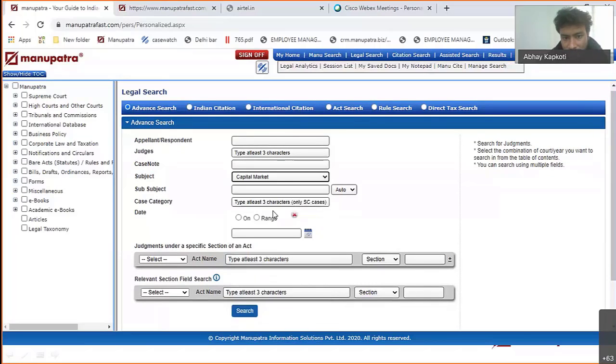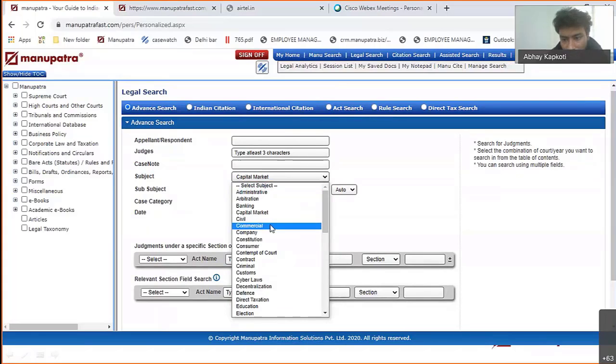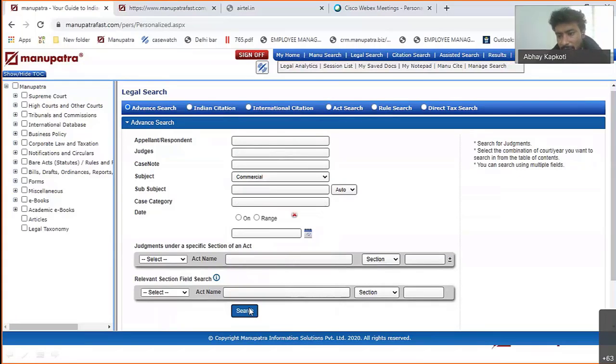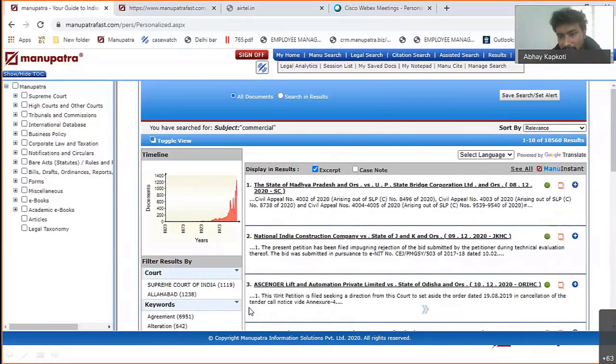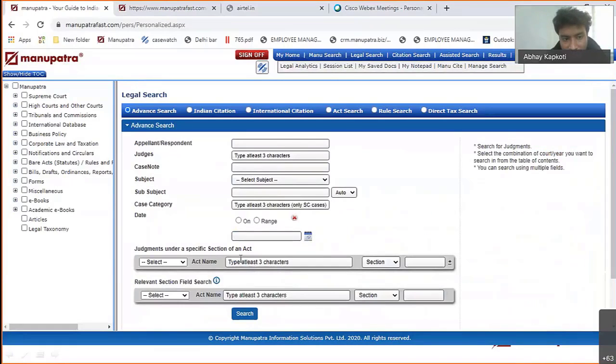So you can select capital market or commercial related judgments. Make your search and you will be able to see all the commercial related judgments in one place. Now you can sort by the decision date and you will be able to see the latest one also. Okay, so this is the legal search, subject wise.